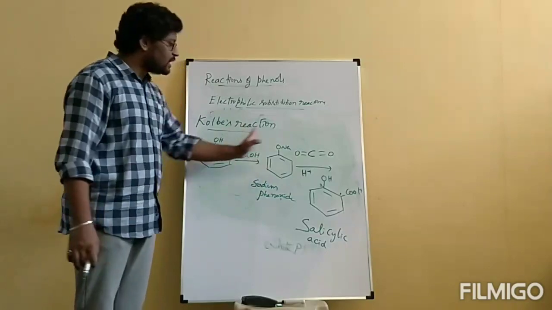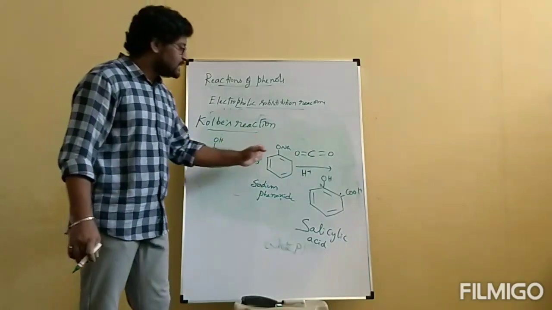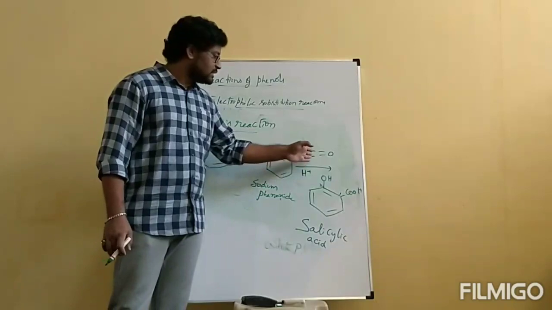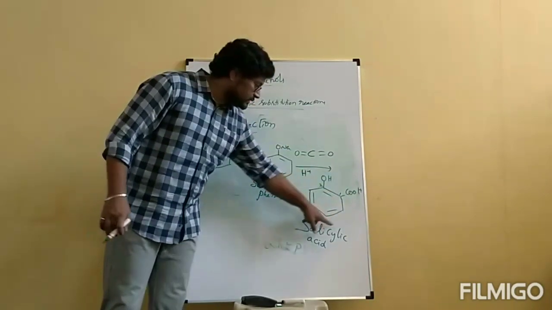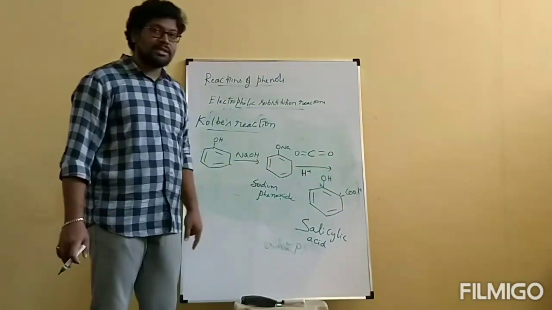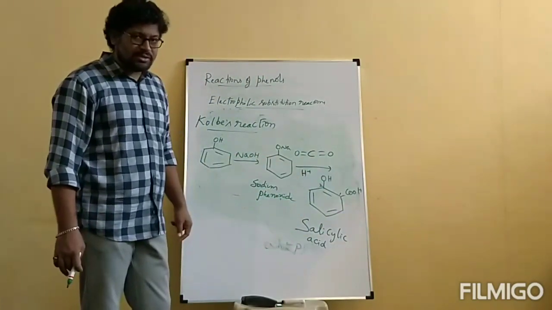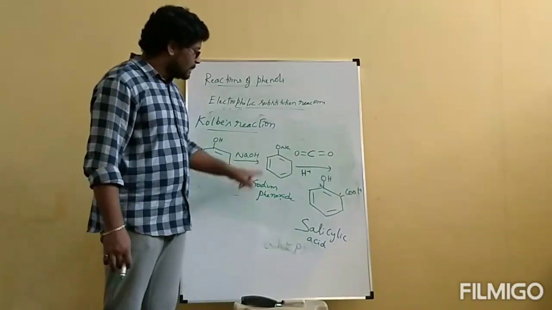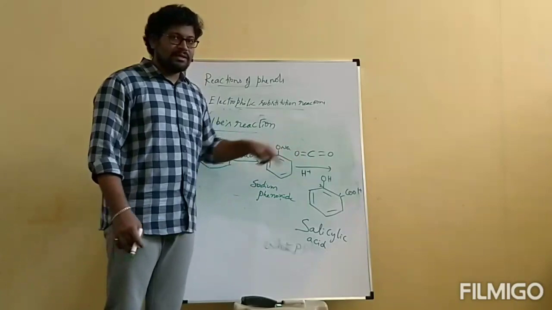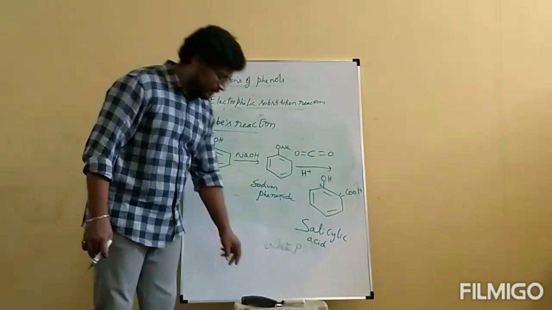So we converted this phenol into phenoxide ion. This is going to react with carbon dioxide. This carbon dioxide electrophile will attack at the ortho position. We will get ortho-hydroxybenzoic acid or 2-hydroxybenzoic acid, which is called salicylic acid. Now, how this reaction takes place, we can understand easily. Let us see that.